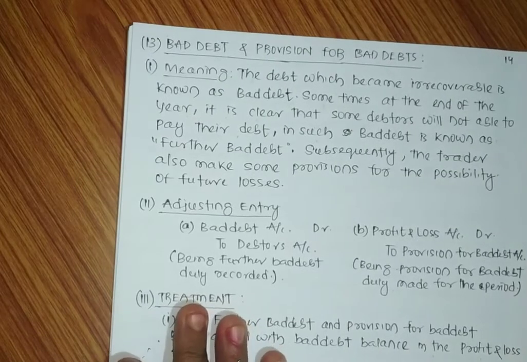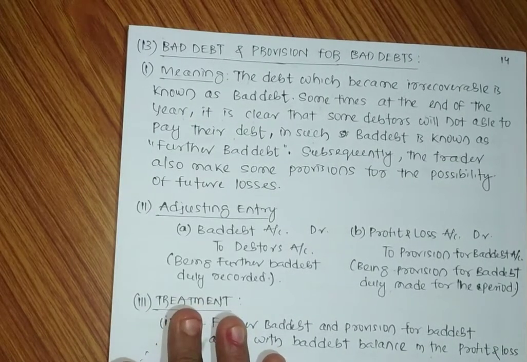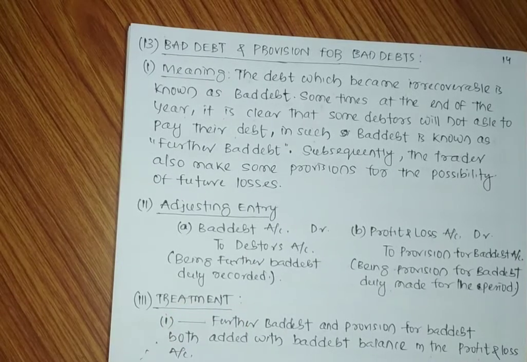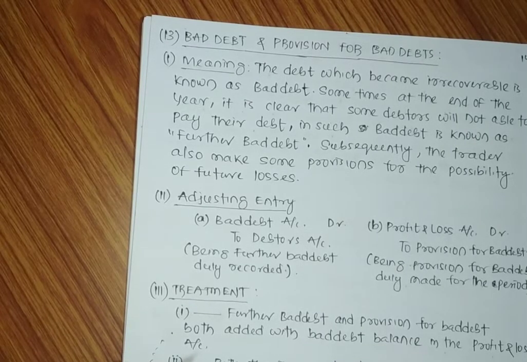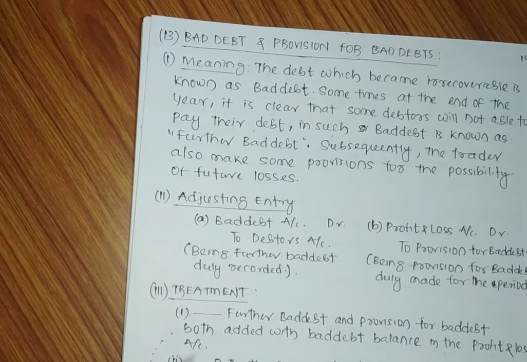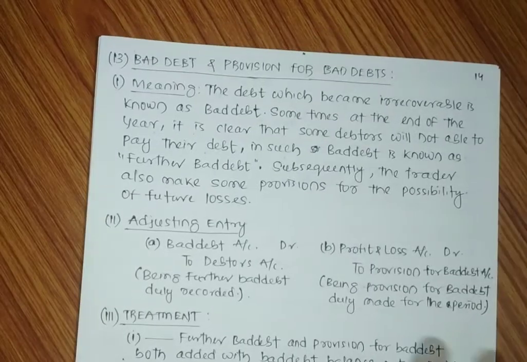After providing the further bad debt, we are required to make some provision in respect of the debtors which are anticipated to become bad in the future or cannot be recovered from the customer. See the content.